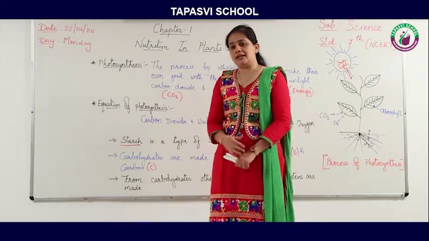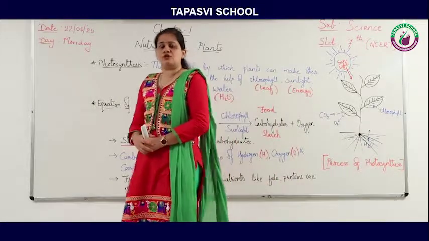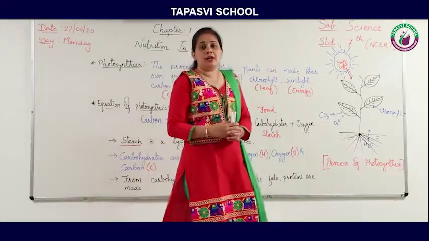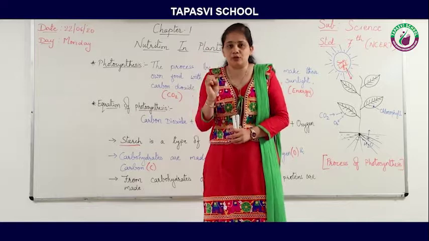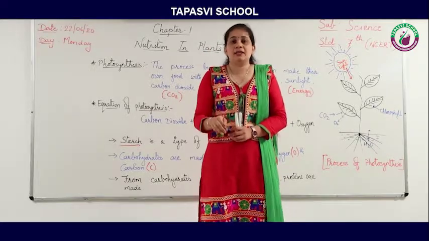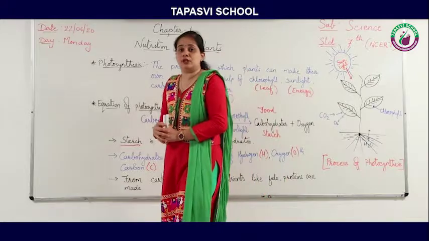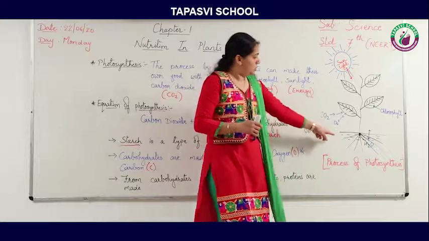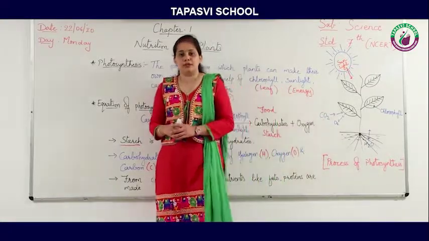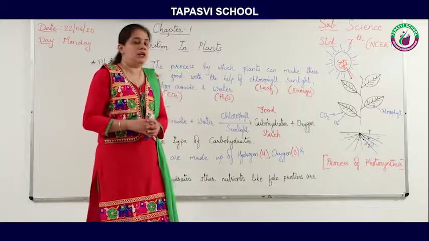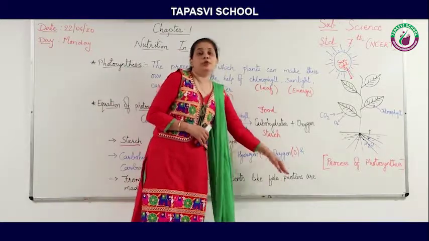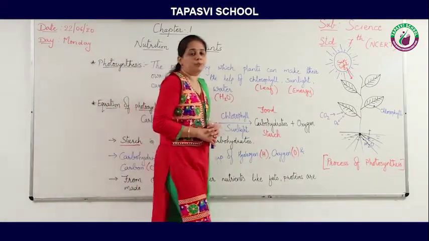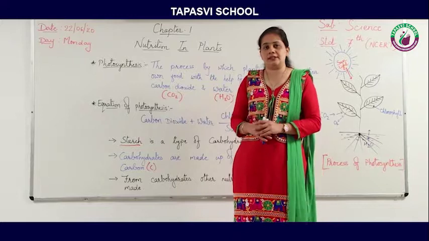So again the question arises, how is nitrogen inside the soil? Some bacteria are there which can absorb the nitrogen from air and they will fix this nitrogen into the soil. So this nitrogen plants can absorb with water through roots, and by this nitrogen plants can make proteins. So here we have completed the whole topic of photosynthesis.